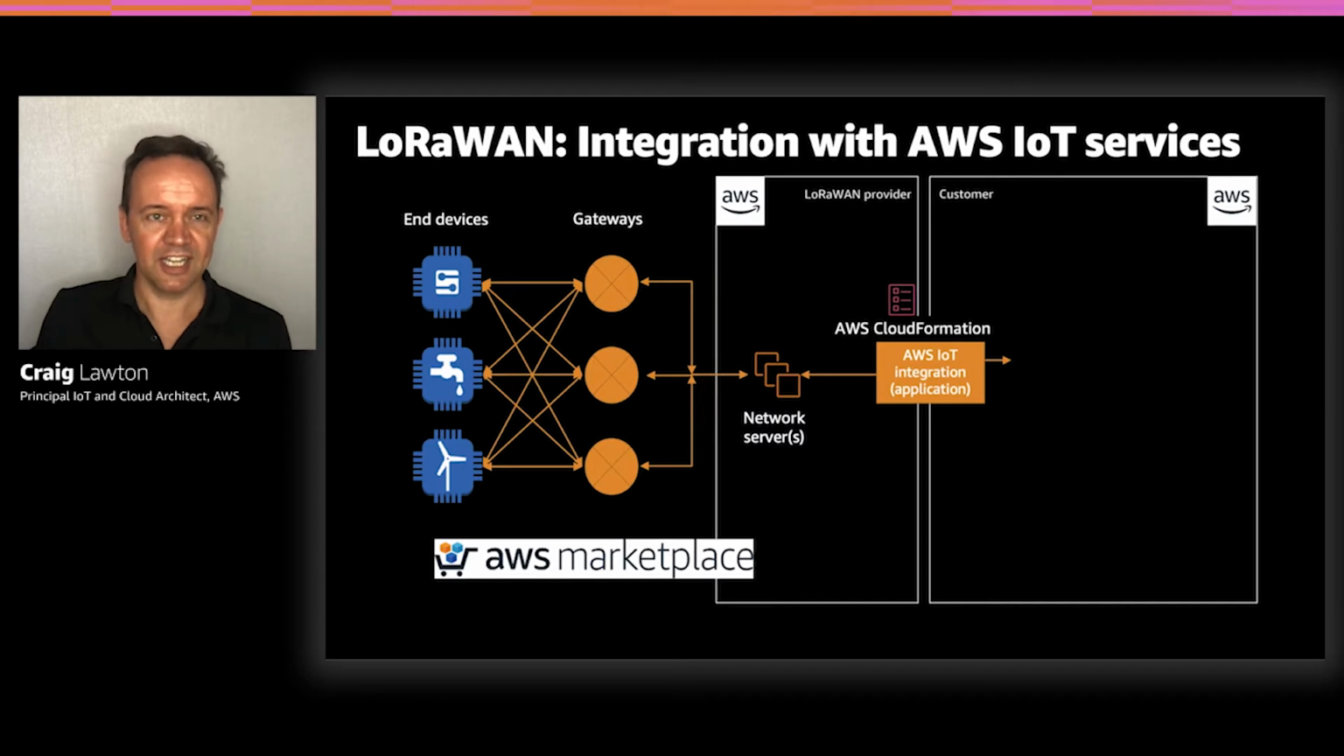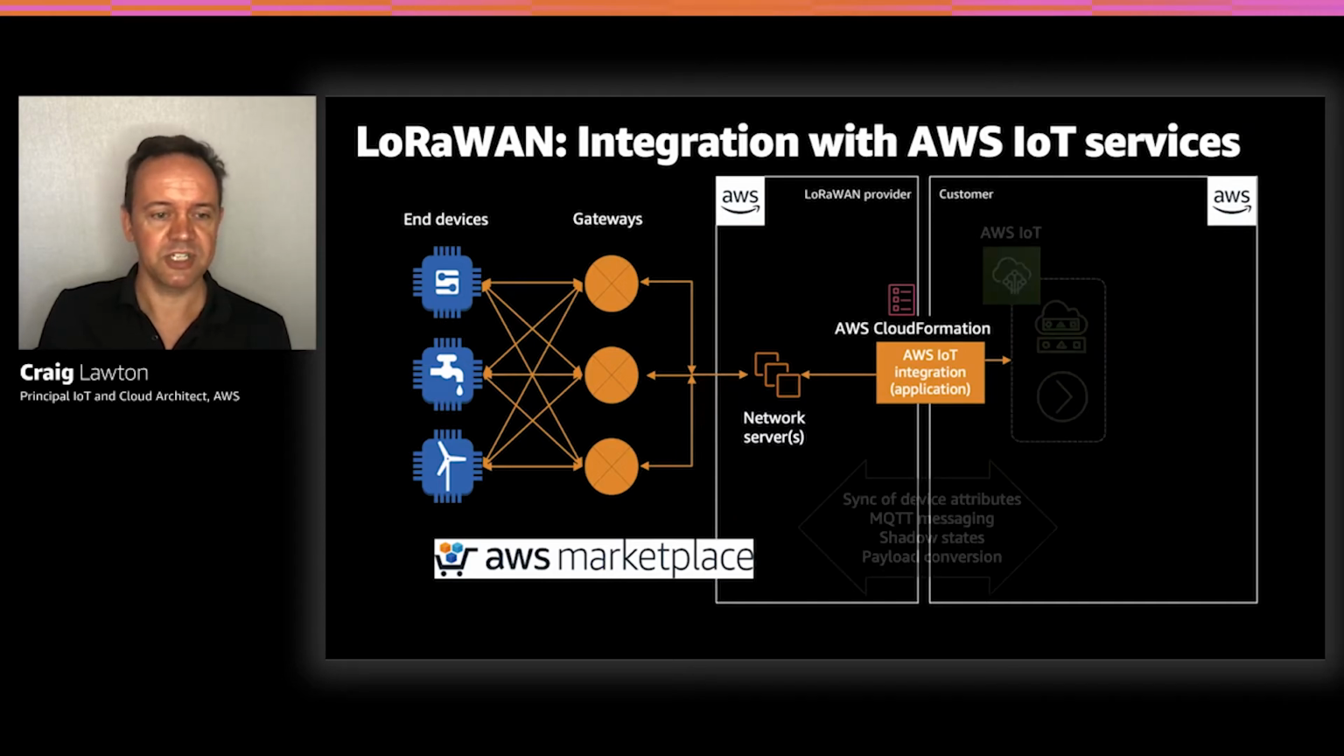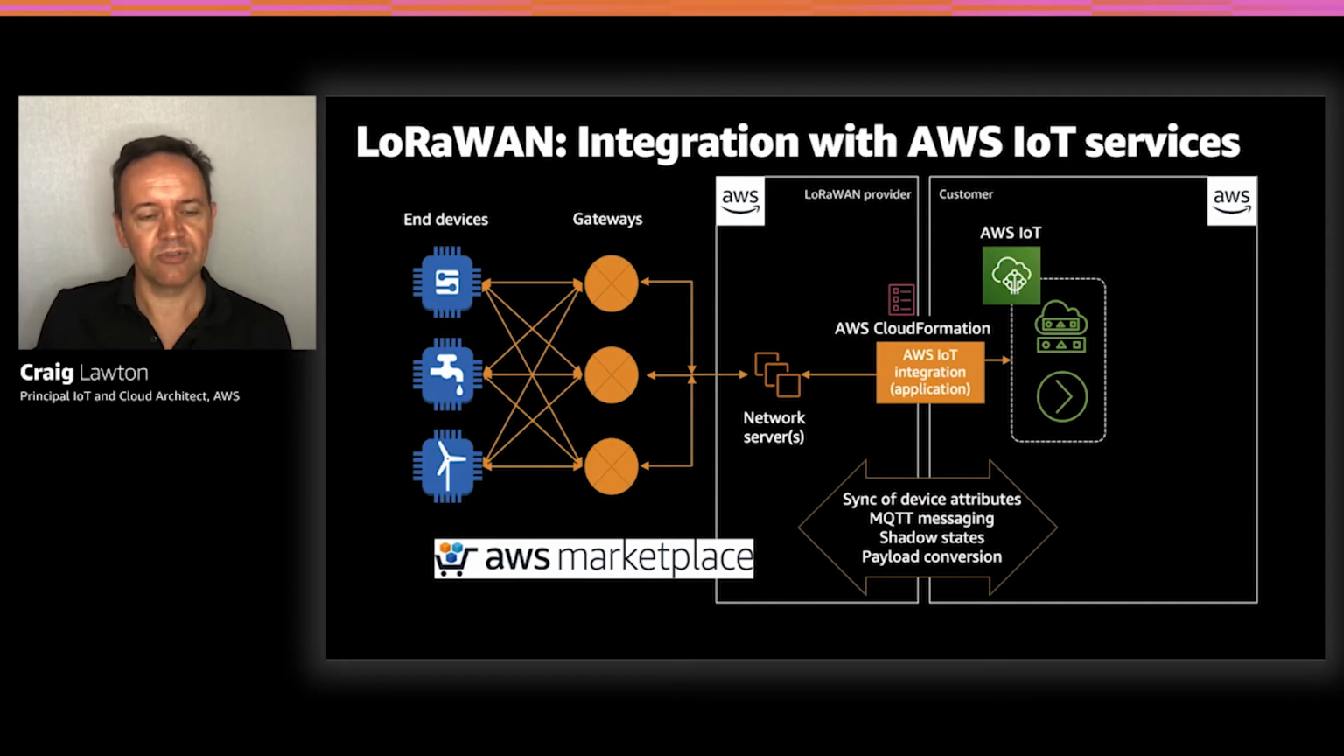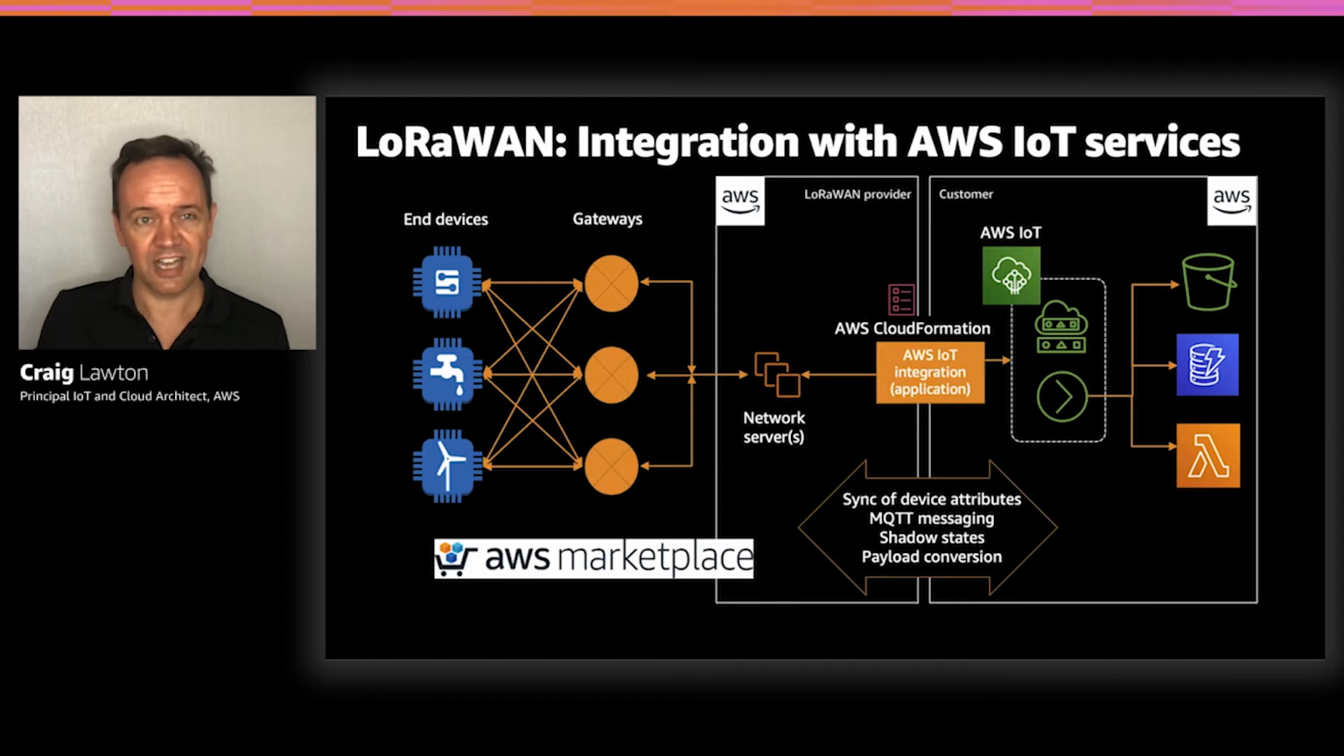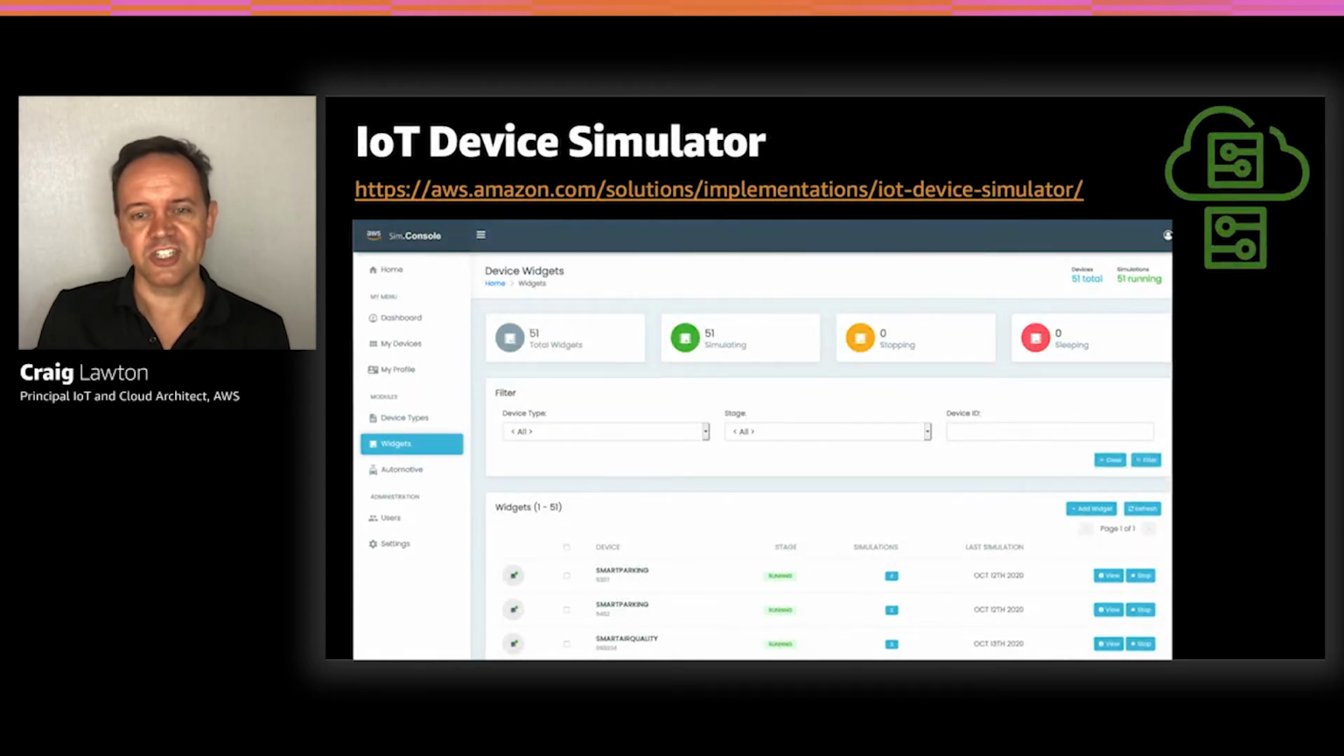If we look at these integrations, you deploy them as a CloudFormation stack, and then it'll take care of integrating with AWS IoT. It'll synchronize the device attributes, including the registry information and attributes about your devices, between their network server and AWS IoT's device management registry. It'll forward on the messages so that they come through, which is great. It'll manage the shadow states, and you could also do payload conversion if needed. And once you're in the IoT Core service, that allows you then to very quickly, using our rules engine, route the data to other services like S3, Dynamo, and Lambda. So LoRaWAN is a very popular technology for cities, and it's easy to integrate with AWS IoT now.